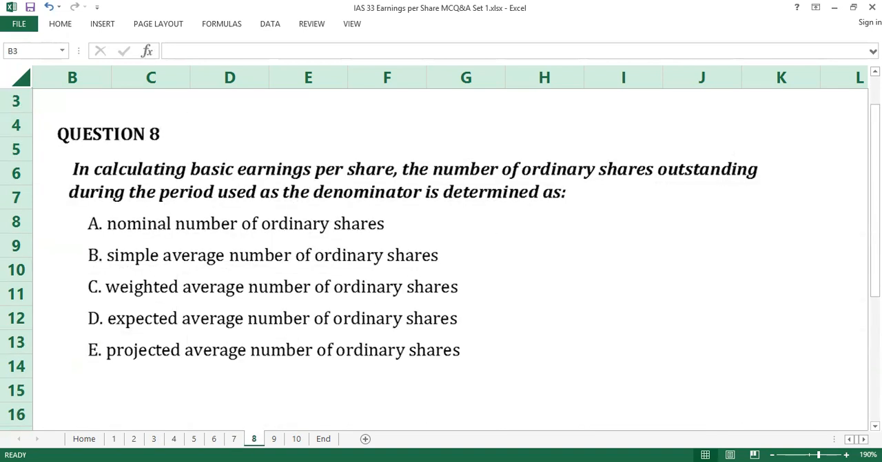Question number 8. The answer to question number 8 is C, weighted average number of ordinary shares. In line with IAS 33, for the purpose of calculating basic earnings per share, the number of ordinary shares is the weighted average number of ordinary shares outstanding during the period. C is the answer to question number 8.